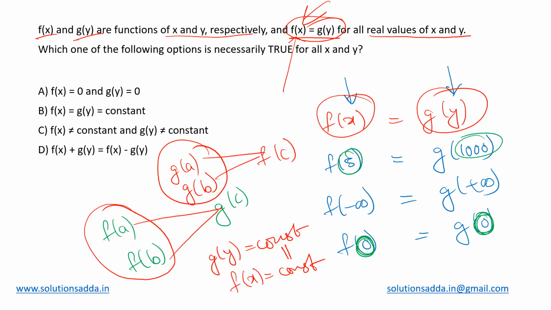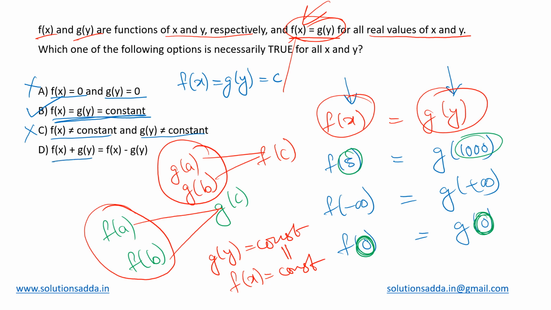So now let us check the options and see which of them suits the best. First one is saying f of x is 0, g of y is 0. Now this may not be true because the constant can be anything. What we actually have is f of x equal to g of y equal to some c. That c can be anything, it need not be 0. So this is incorrect. Next, this is what we have got. For every x, for every y, both the functions will always give the same constant value. That is true. Next, f is not constant, g is not constant. No, both of them are constant functions.